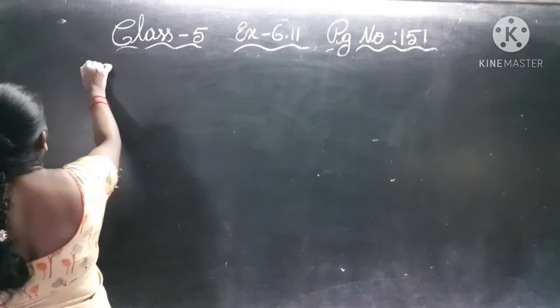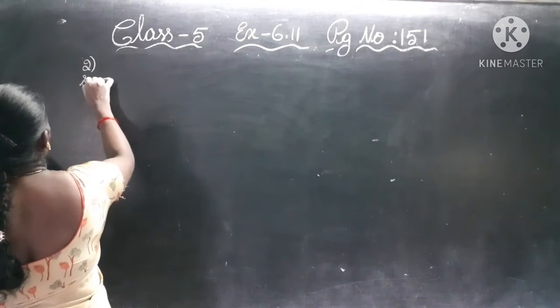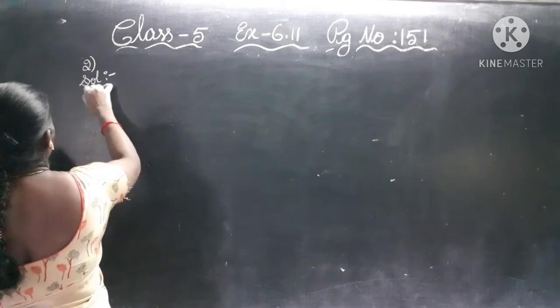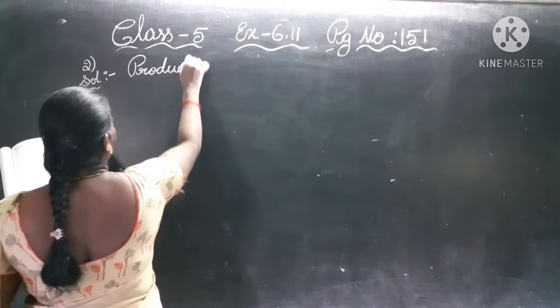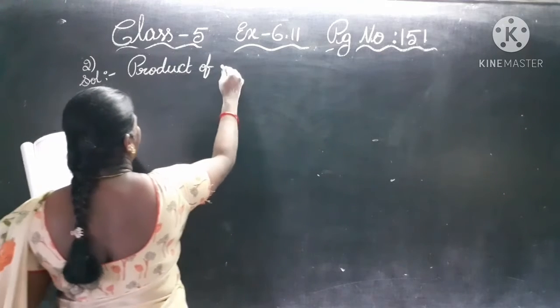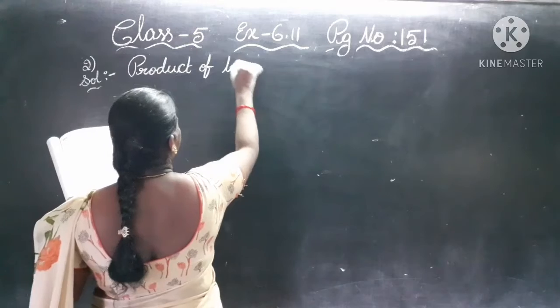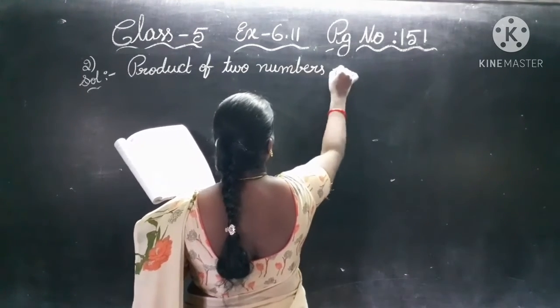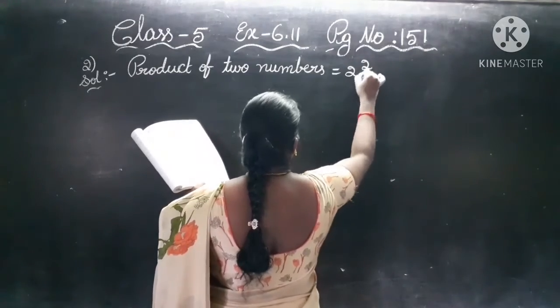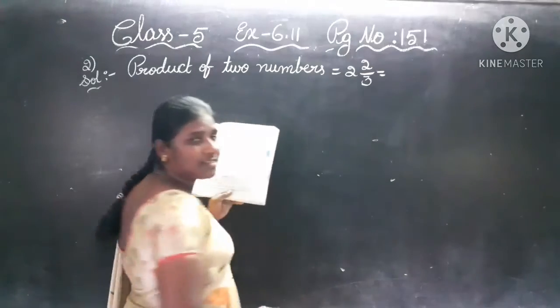So the second one. Product of two numbers is equal to 2 by 3. So change this. This is a mixed fraction.